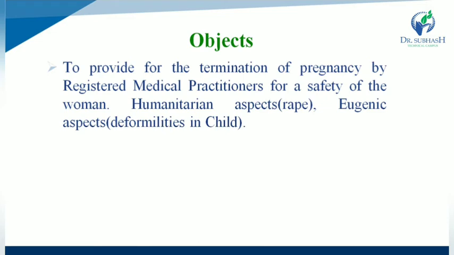Second one, what are the objectives of the Medical Termination of Pregnancy Act?